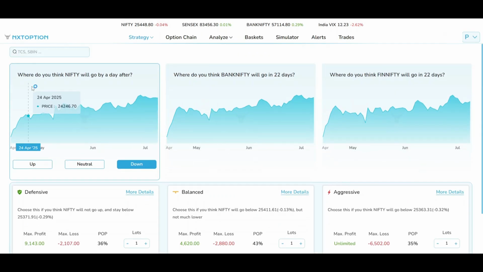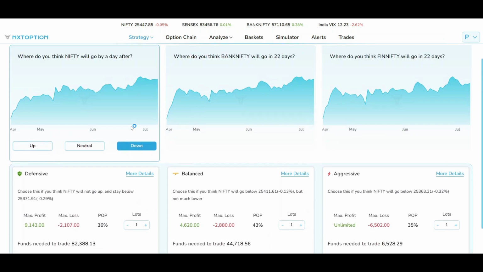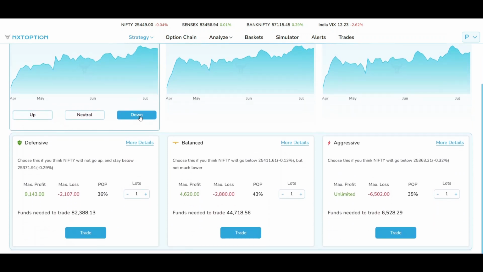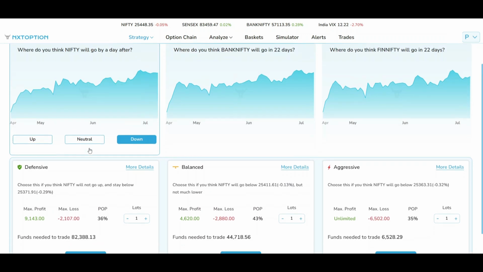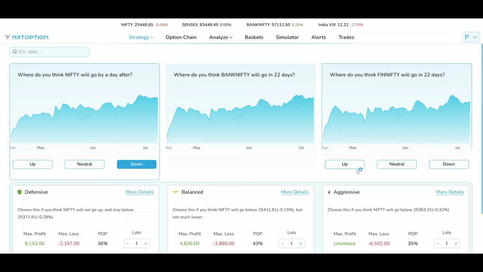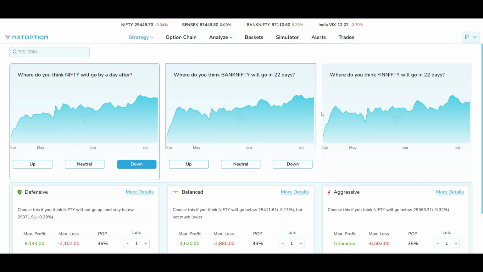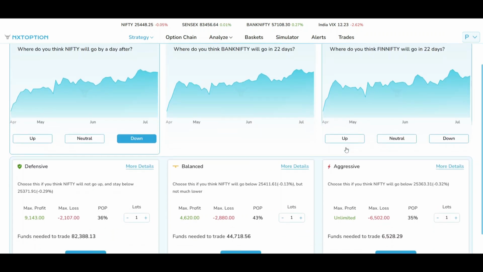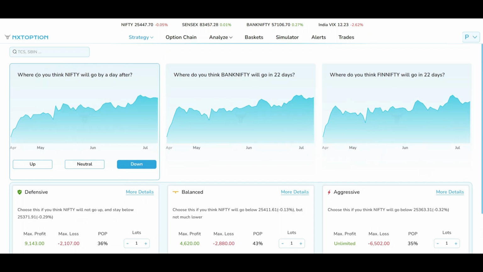So once you know the direction of the trade, right, you can decide whether you go up, down, or stay neutral, and based on that you have 3 different strategies, that is defensive, balanced, or aggressive. So these are options made easy for you. If not Nifty, you have other instruments like BankNifty, FinNifty, etc., right? If you want to trade in a particular stock, then you can look at Dr. Reddy's.